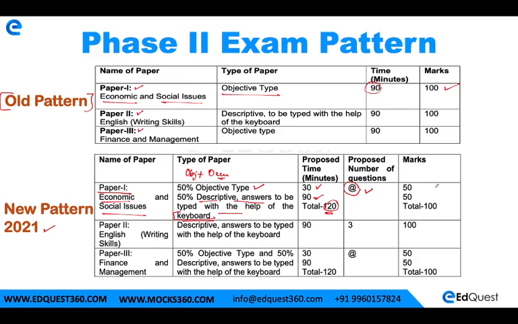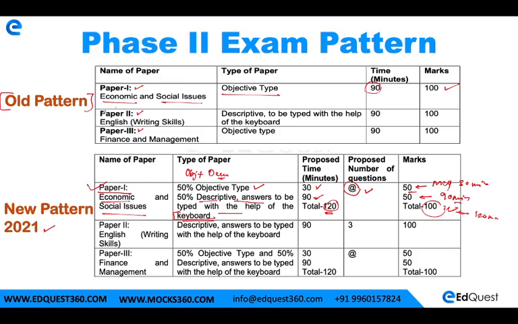Similarly, for MCQ there will be 50 marks in 30 minutes, and for descriptive again 50 marks, but you have to attempt it in 90 minutes. In total it would be 100 marks and 120 minutes. Fine. So this was about paper 1, that is economic and social issues, in the new pattern.